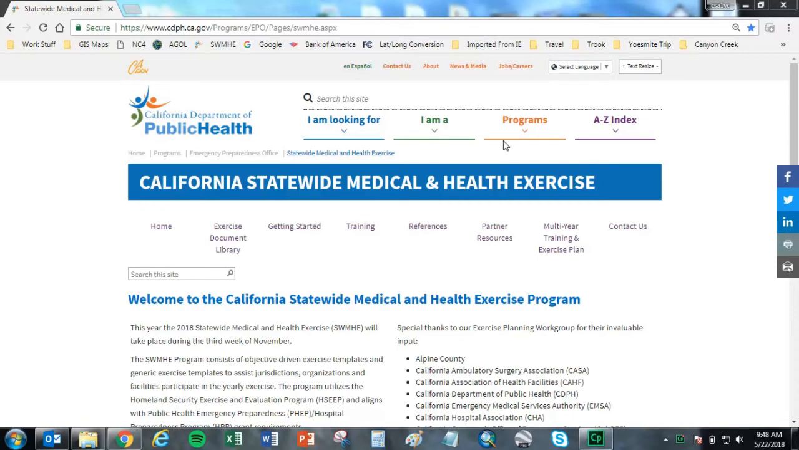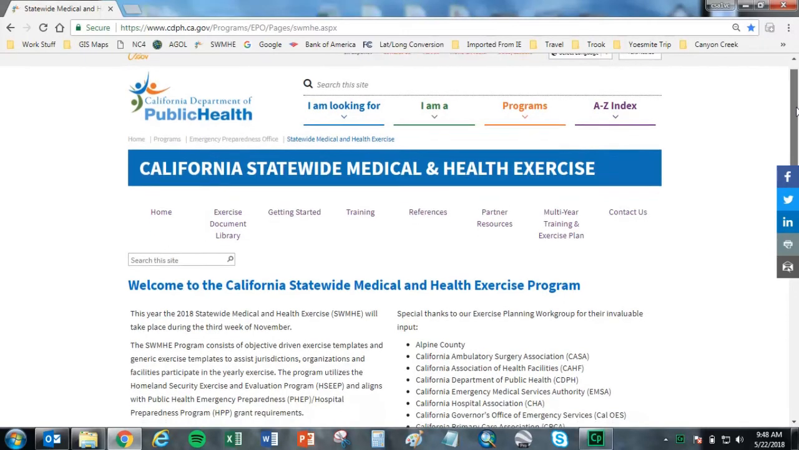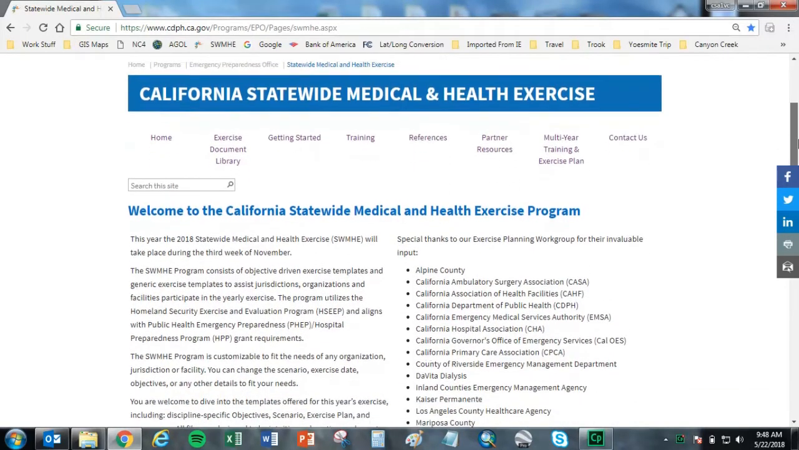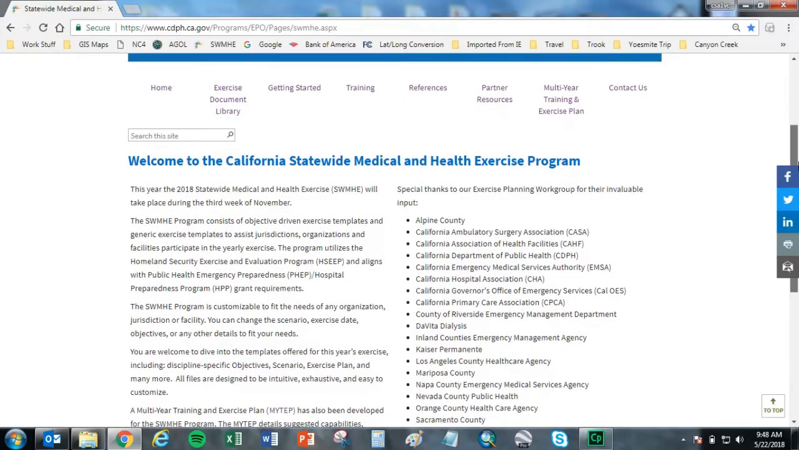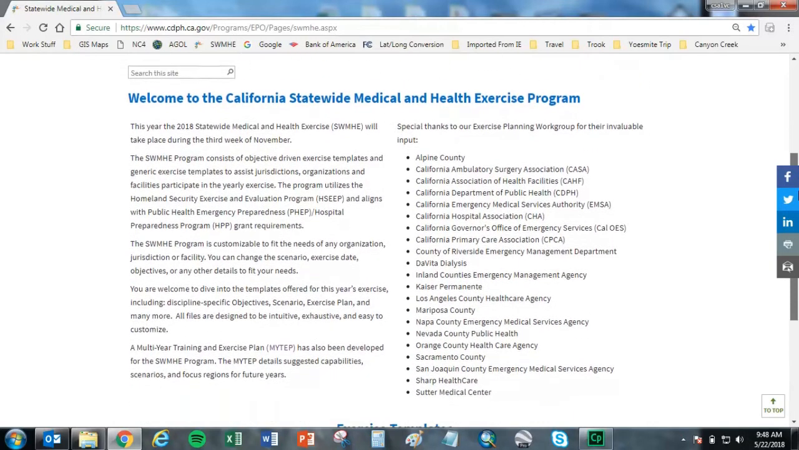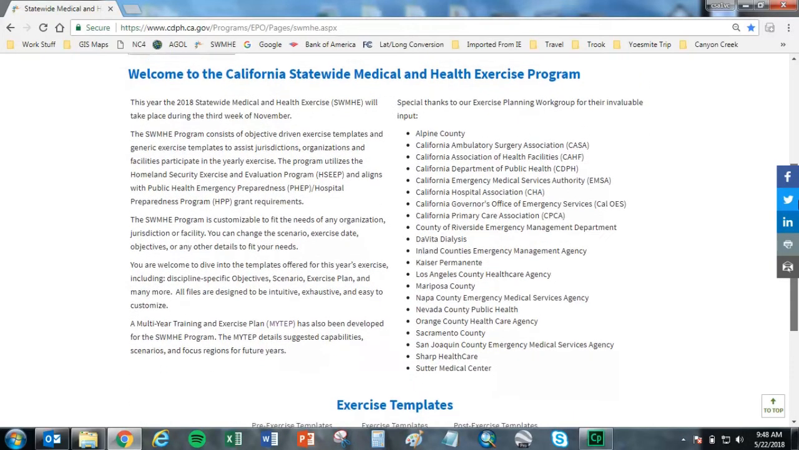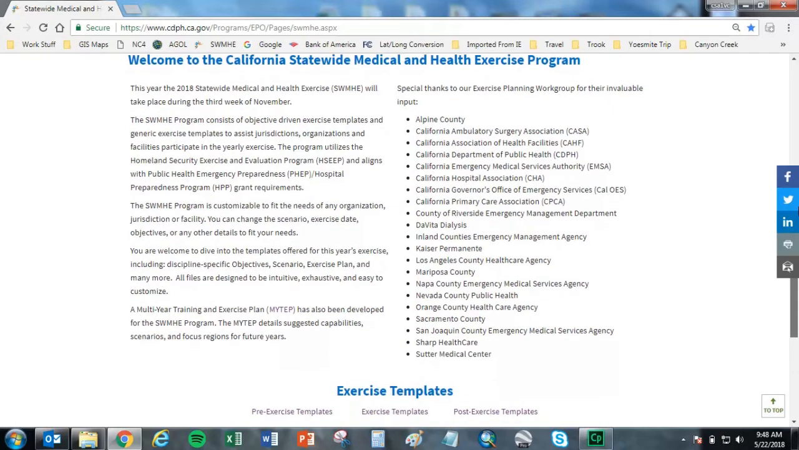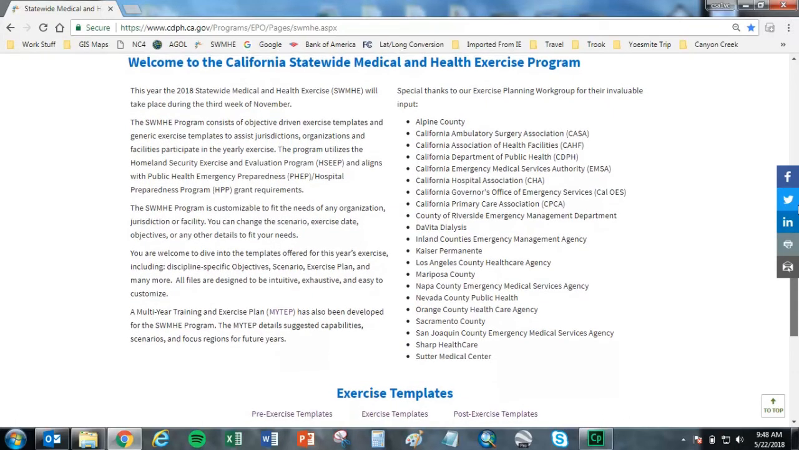The home page of the new website contains general information about the statewide medical and health exercise program, customizing the scenario and exercise templates, multi-year training and exercise plan information, and the exercise planning workgroup partners. The exercise planning group is comprised of representatives from local health departments, healthcare associations, and state-level programs who meet regularly to develop content and policies regarding the statewide medical and health exercise.